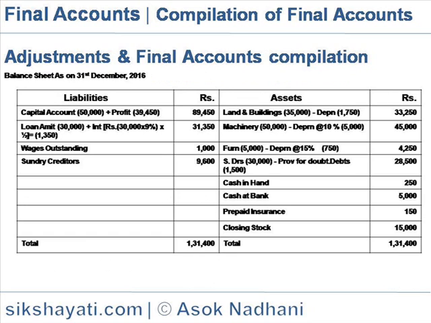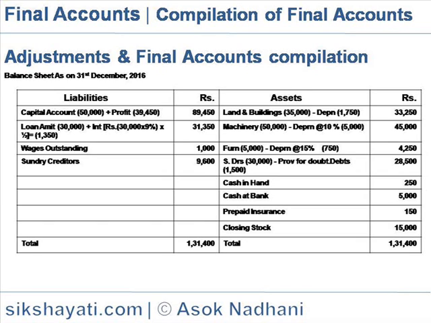Balance sheet. Now we compile the balance sheet from the above figures. On the liability side is capital account 50,000 plus profit transferred from profit and loss account 39,450. So the total capital account comes to 89,450. The loan is 30,000 plus interest payable of 1,350 for 6 months, so the loan outstanding is 31,350. Wages outstanding is 1,000 and sundry creditors 9,600.